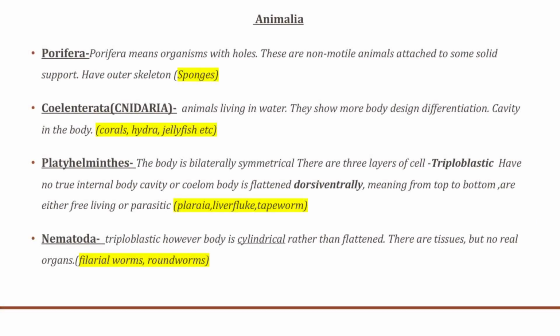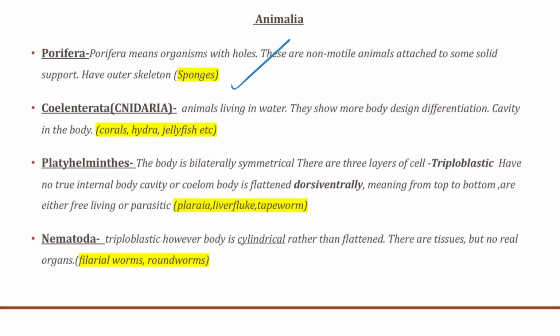Now, the kingdom Animalia, we'll be looking at all the divisions of organisms in this kingdom. The first is the Porifera. Porifera are the organisms which have holes, and these are non-mobile animals attached to some solid support. They have an outer skeleton. Sponges are an example of this.